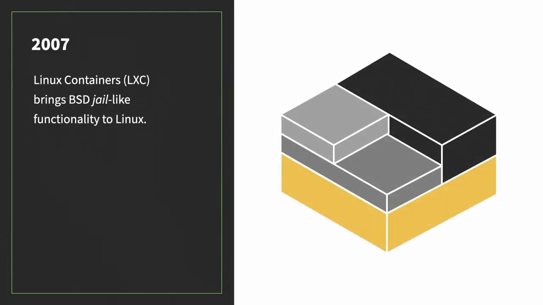Not to be outdone, Linux gained a similar superpower in 2007 with Linux containers, or LXC for short. Thanks to significant contributions from Google, Linux containers use control groups and namespaces to provide much of the same functionality as BSD jails can. See the last section to learn more about control groups and namespaces. LXC is still in active development, and you can use it today.